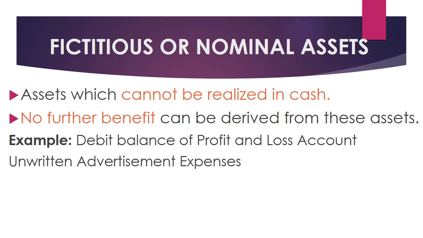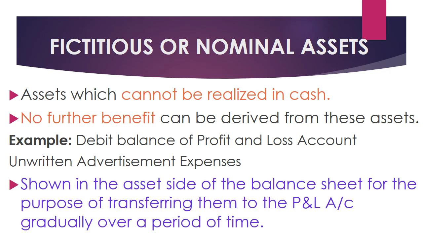So though we cannot actually say these are assets, we consider these two things as assets and deal with them. This is shown on the asset side of the balance sheet for the purpose of transferring them to the profit and loss account gradually over a period of time. So when there is profit, it is shown in the profit and loss account, and slowly it is reduced and brought to nil. So this is called nominal or fictitious